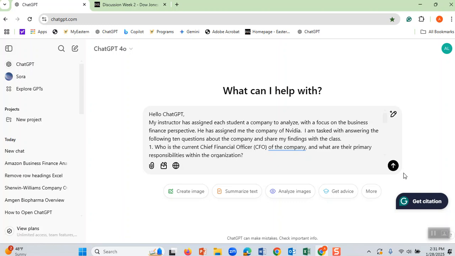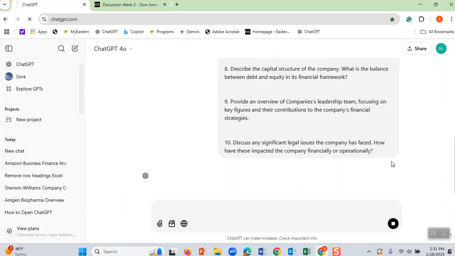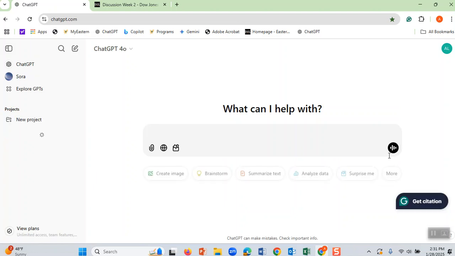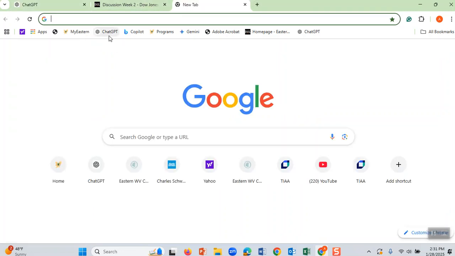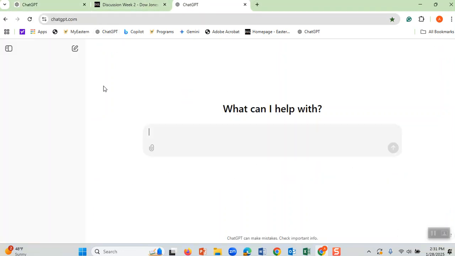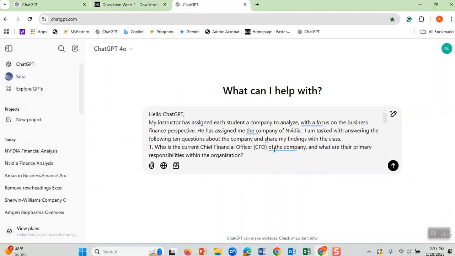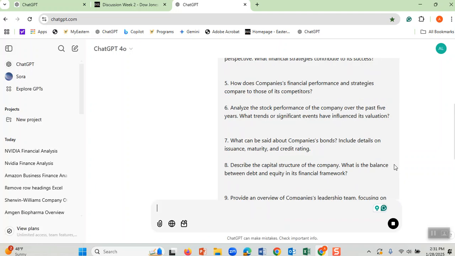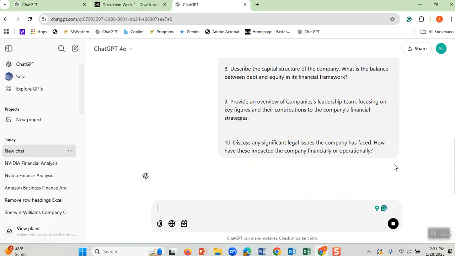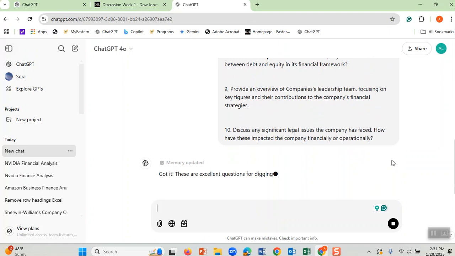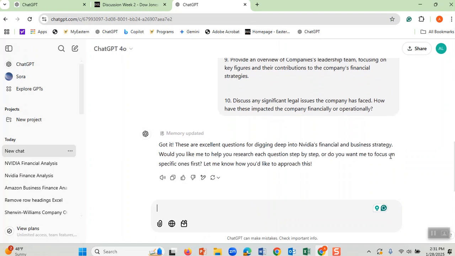Let me see why it didn't. Let me see, it is trying to, I don't know what, let me open another screen. Here we go. And here it is. Okay, it is trying to find the answer. Got it, okay.